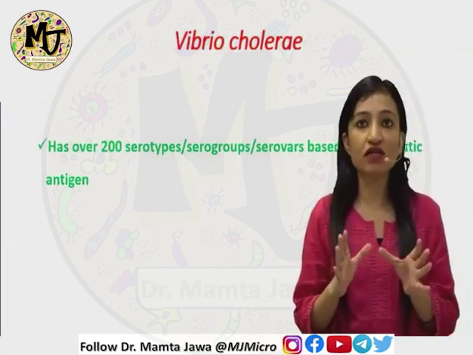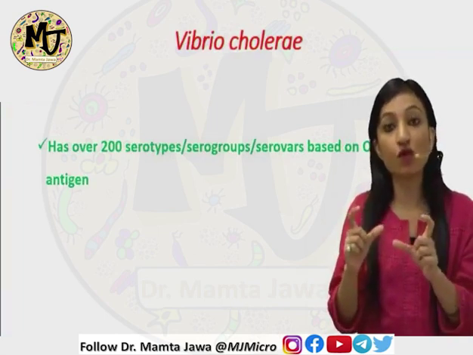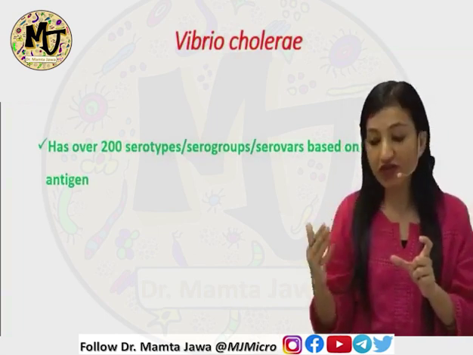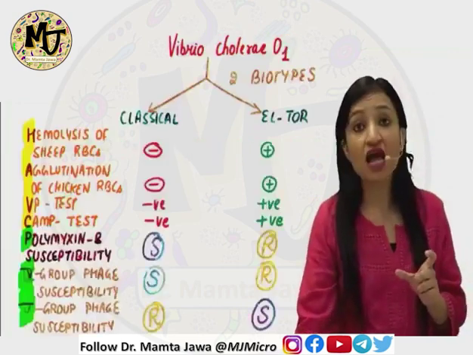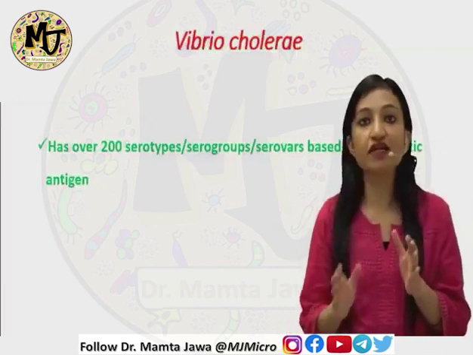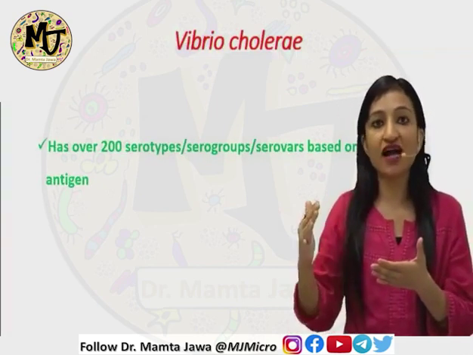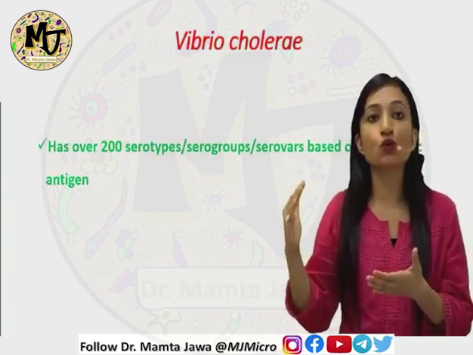In Vibrio cholerae, the structure of O antigen was found to be different in different strains, and based on this difference, we classified Vibrio cholerae into Vibrio cholerae O1, O2, like that, till Vibrio cholerae O200.